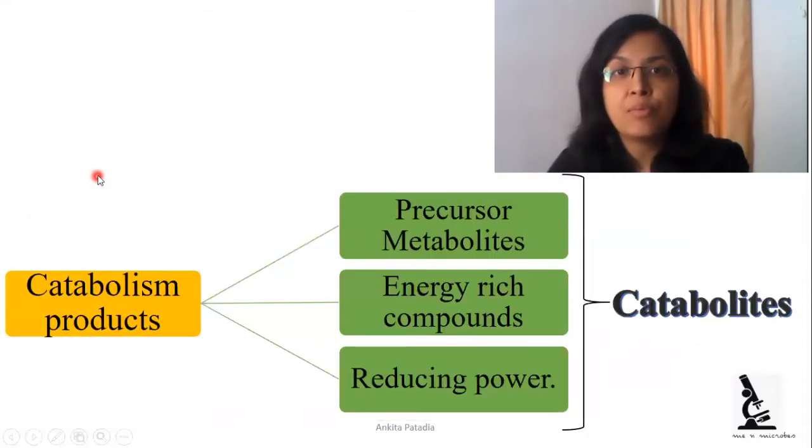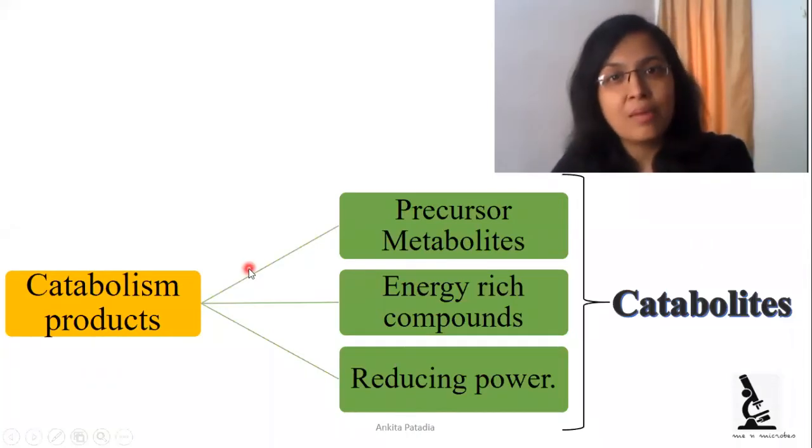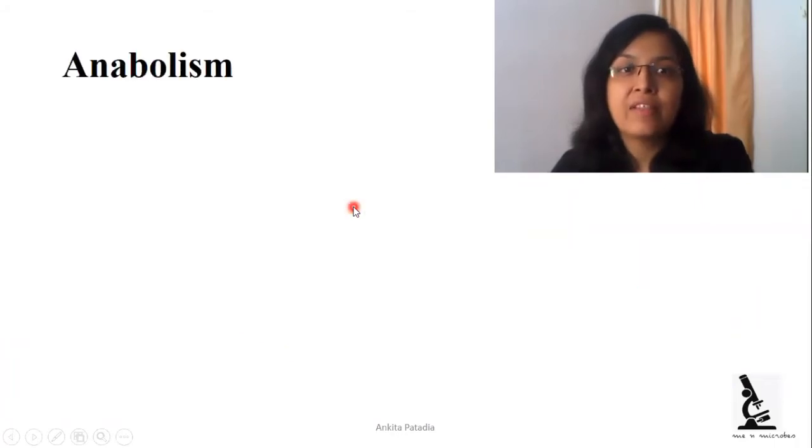So catabolism products are called catabolites, and they are generally classified into three classes. First is precursor metabolites, second is energy-rich compounds, and third is reducing power. These catabolites are very important in different biochemical reactions occurring in the cell. So catabolism is a degradative pathway, and vice versa for anabolism.